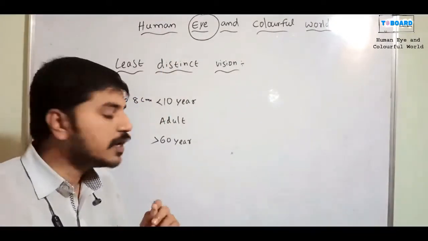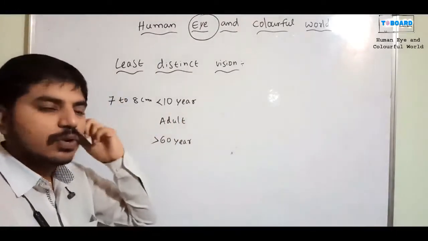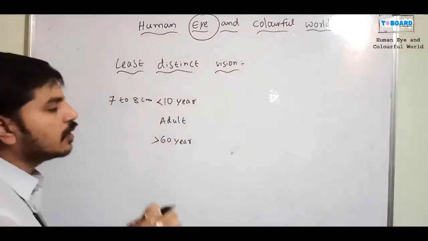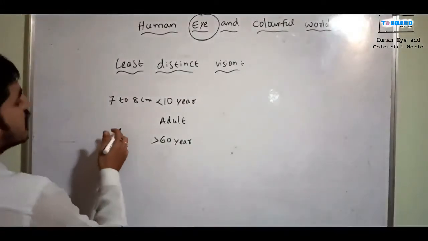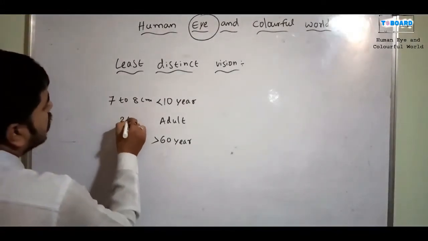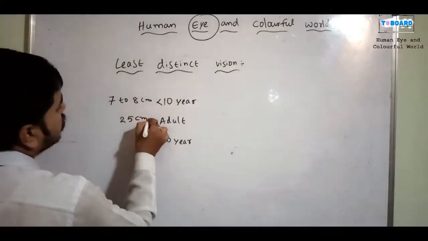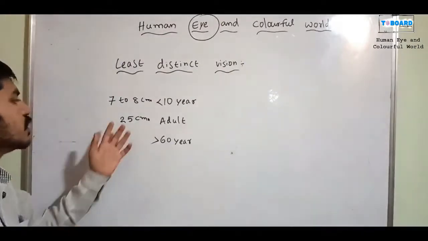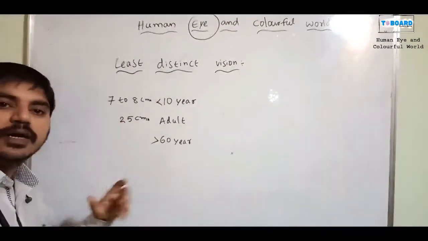So I will say that why I will say. Okay, so then after that, above teenagers or young people, how much distance can they see? That is 25 centimeters. So up to 25 centimeters from the eye, they can see perfectly. That is for adult people.